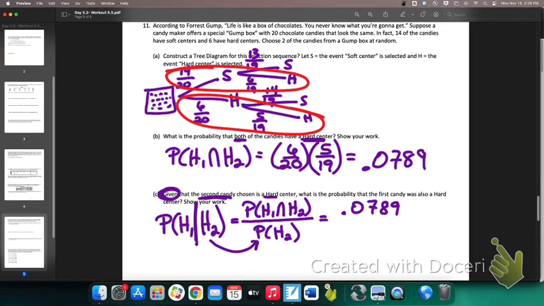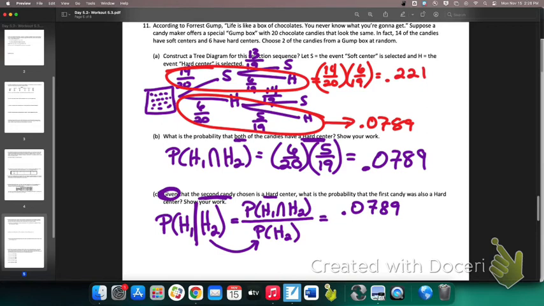In order to find the probability that the second was hard, I need to find both of those probabilities and add them up. Now, one of them we already know. The hard and hard was 0.0789. This other one, though, is 14 out of 20 times 6 out of 19. That's the probability that the first one was a soft candy and then you got a hard candy. And I believe that was 0.221.